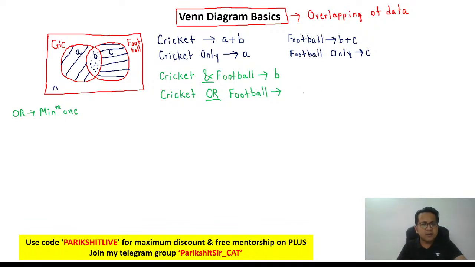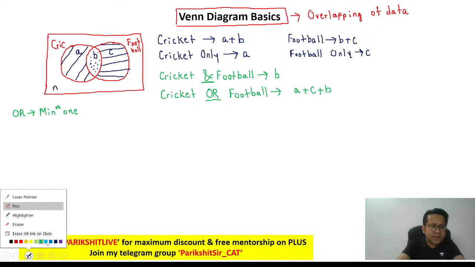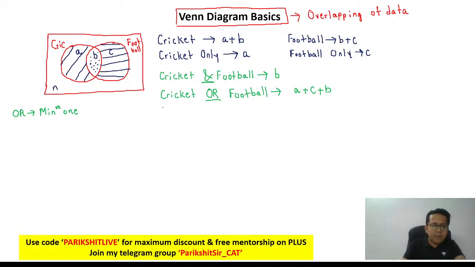So it could be only cricket, A, or only football, C, or minimum one, which would also mean two, right? Both the games. So can I say A plus C plus B is cricket or football? Similarly, if I were to ask you how many of them play neither of the two games, neither of the two games.